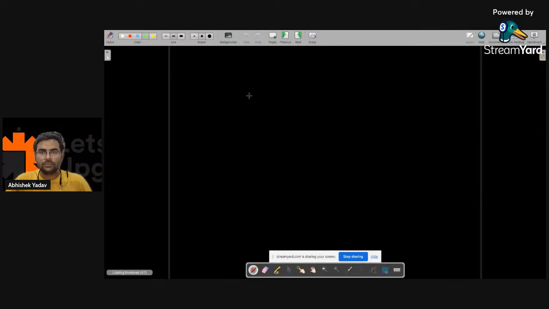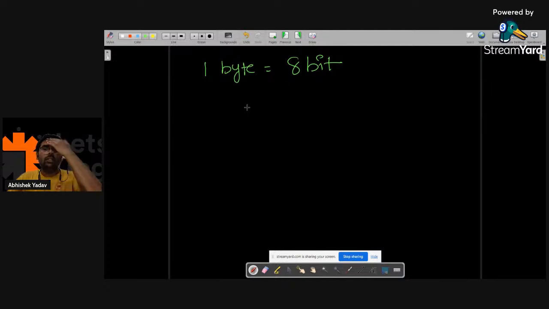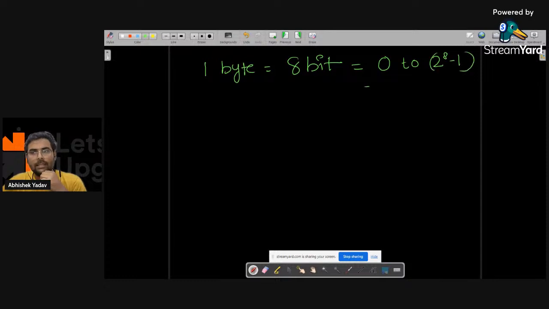So here also, one byte is equal to 8 bits. So in one byte I can store numbers from 0 to 2 to the power 8 minus 1. That means you can store numbers from 0 to 255 here.